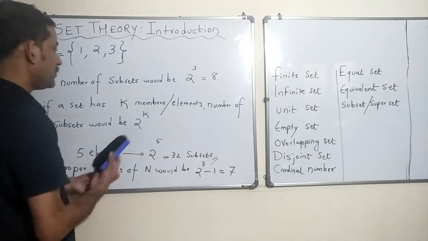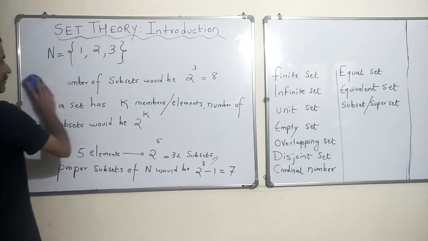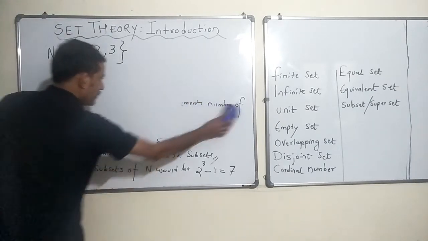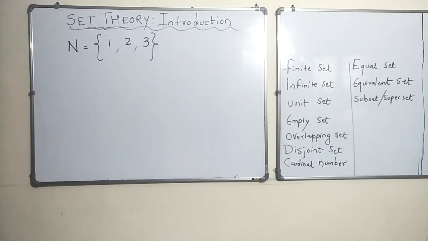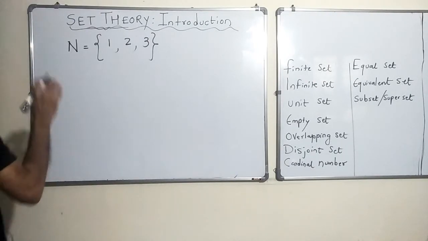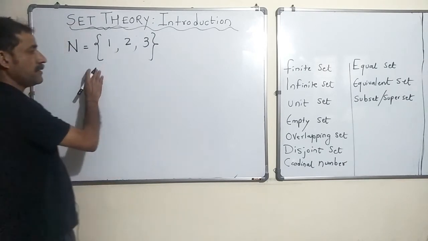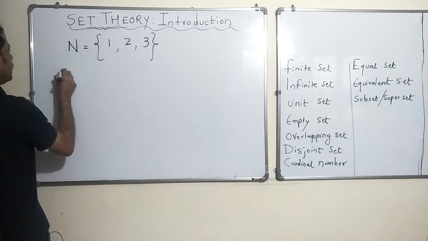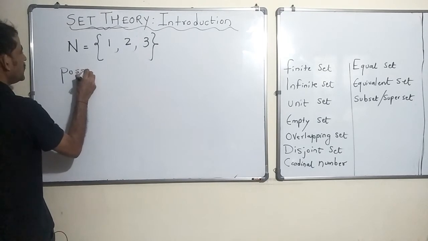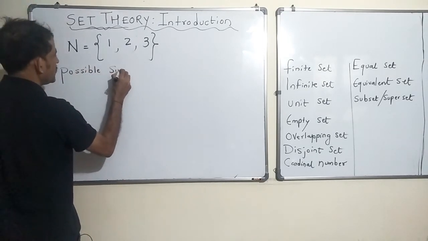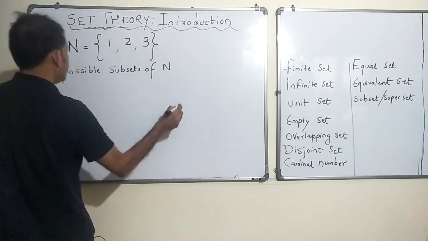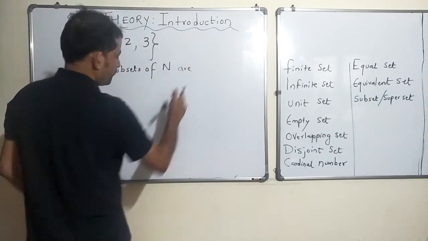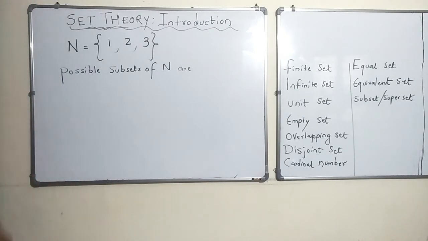If you want, I'll probably write it once again. Let me write it anyway. Let me show you. So let's write all the possible subsets of N one final time. Possible subsets of N are, let me change my marker.